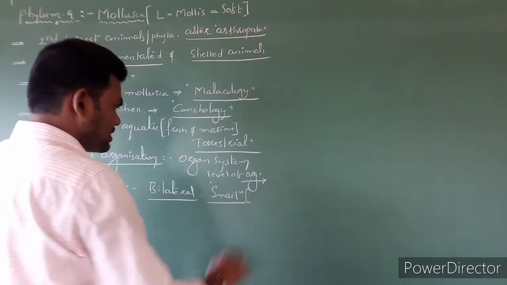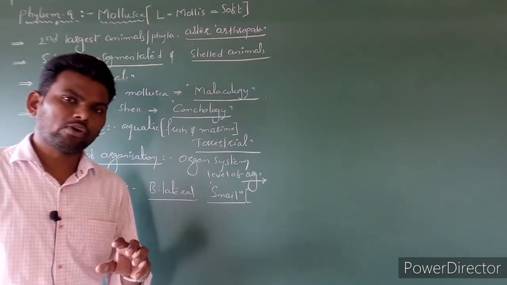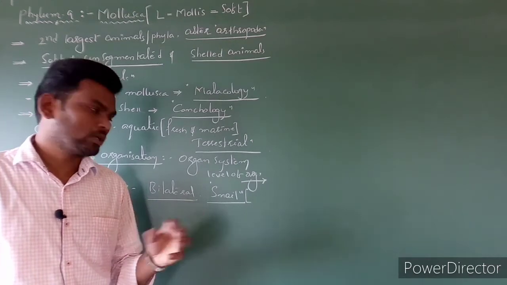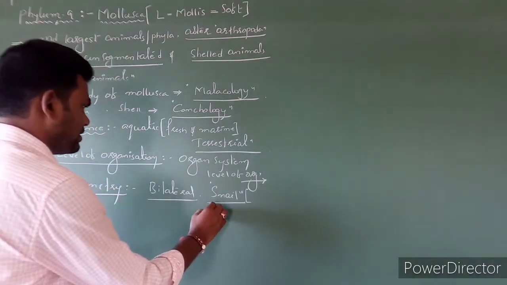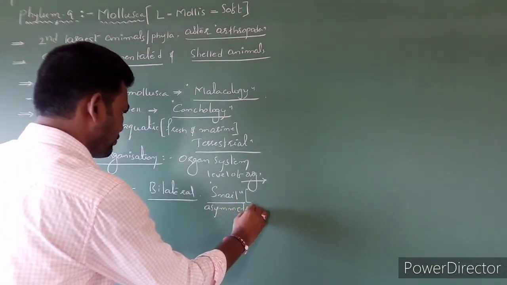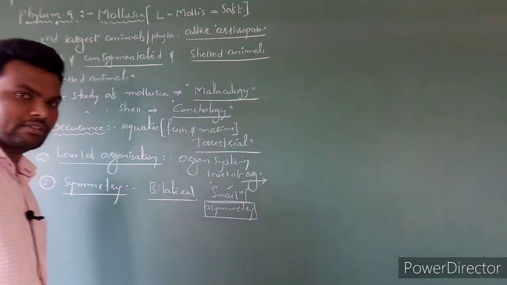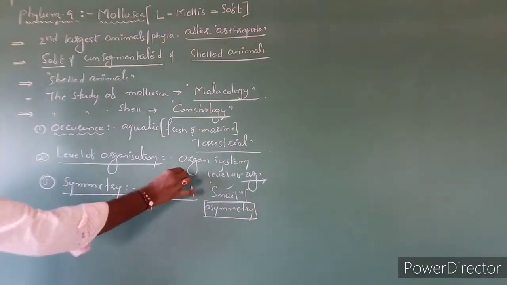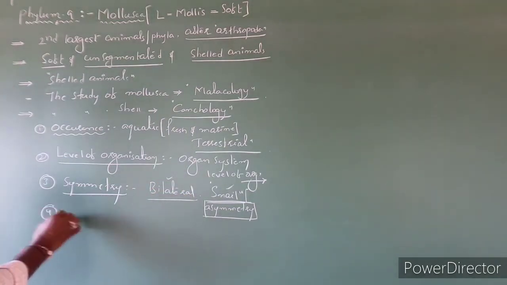The body is rounded as well as coiled. Due to the rounded and coiled nature of the snail, the symmetry is asymmetry. Example is snails, but mostly bilateral symmetry.